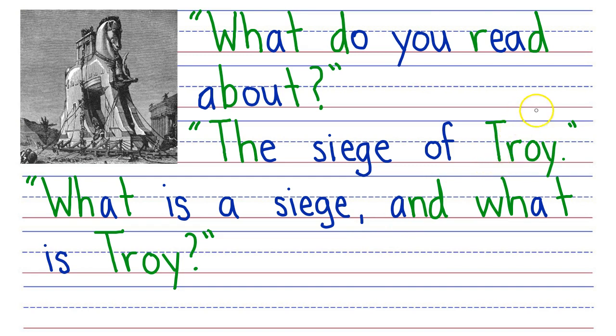So I'm going to provide my own answer, which is that you can find out all about Troy by reading a book about Troy that's been retold for children. It's called The Story of the Golden Apple by Pamela McArthur Cole. So I will link to that in the description connected to this video, and I will also link to Robert Browning's poem, Development. So I want you to read the poem Development and have someone read you The Story of the Golden Apple. That's your only assignment for today.